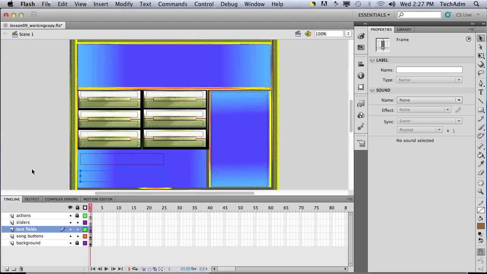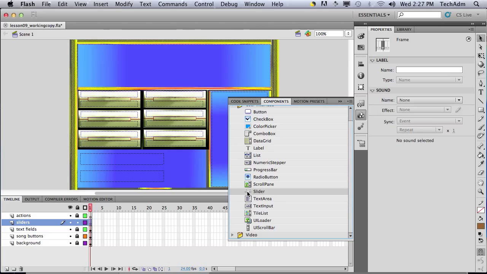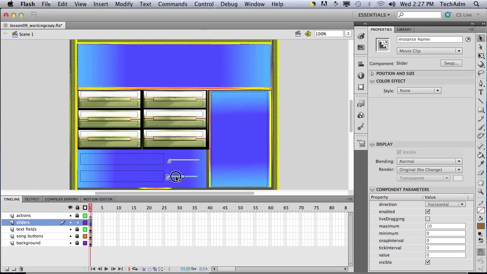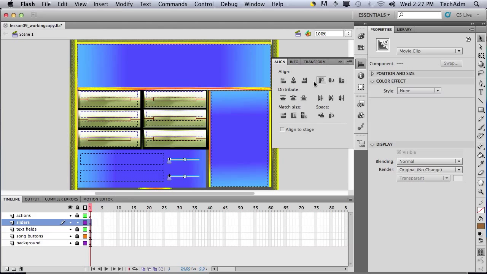So the next thing we're going to do is add sliders to our project. We're going to come over to this layer here. I'm going to lock everything, choose the first frame of the sliders layer, and go over to components. Now choose slider and drag it here, and drag one more component over here. So we have two sliders. Let's align them properly.